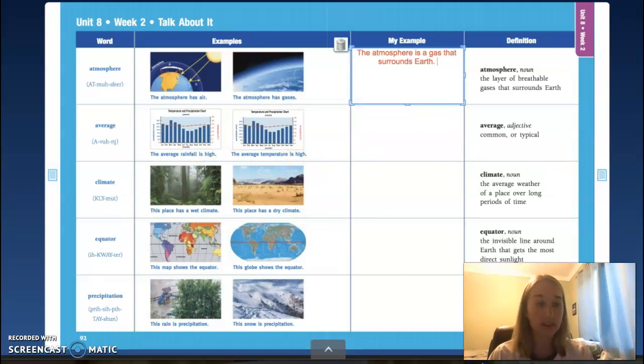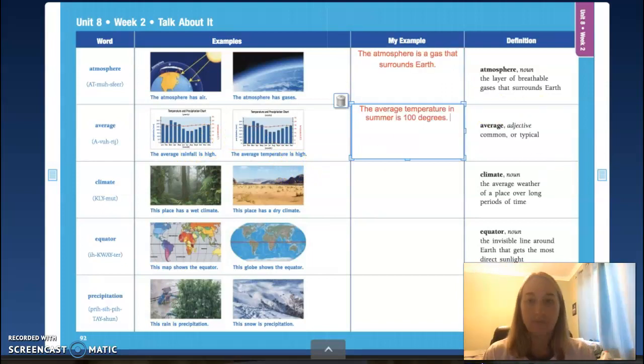Now let's go ahead and write our sentence. Okay, my friends, our sentence for average, so remember average means common or typical, is: the average temperature in summer is 100 degrees. So typically in Marietta, if you walk outside on a summer day, it's going to be hot, it's going to be sunny, it'll be around 100 degrees. So average is just common or typical. So go ahead and pause the video, draw your picture, and go on to our next word.